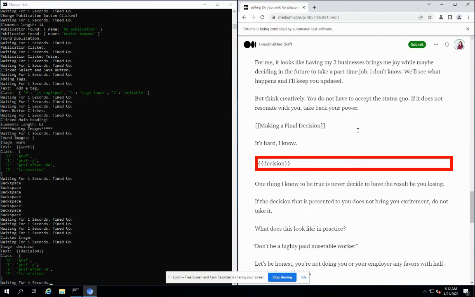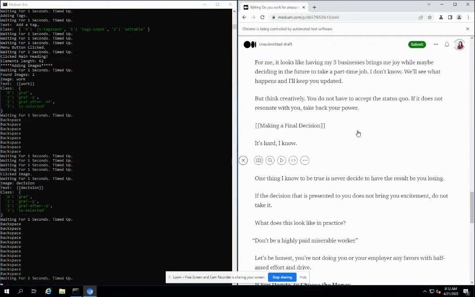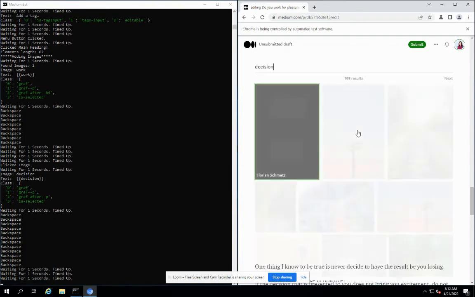Now you can see another double curly bracket. Now it will add another image here. It has successfully removed the text by typing backspace and removed all the content. Now it is adding another image according to that text, which is this region.